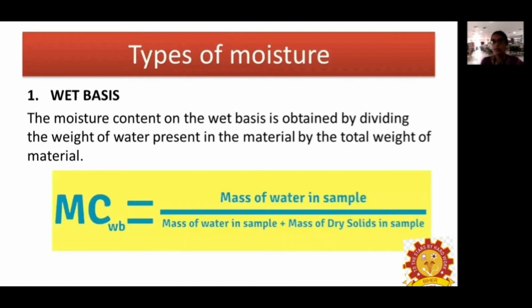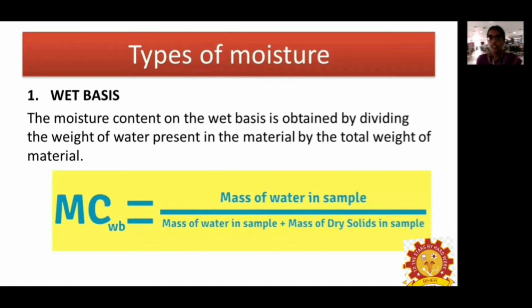Then, in case of moisture content, there are two types. One is wet basis and another one is dry basis. So normally for any project or any book representation, they use the moisture content in terms of wet basis. And another method is dry basis moisture content.